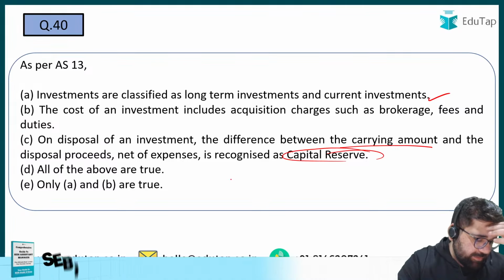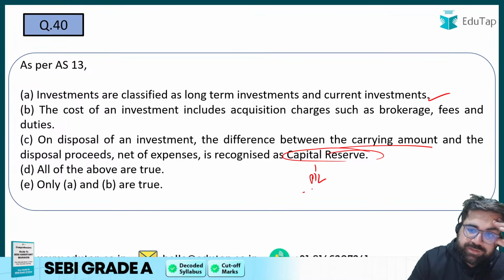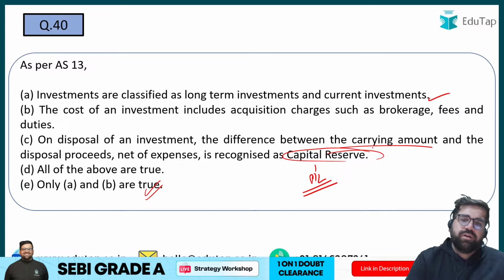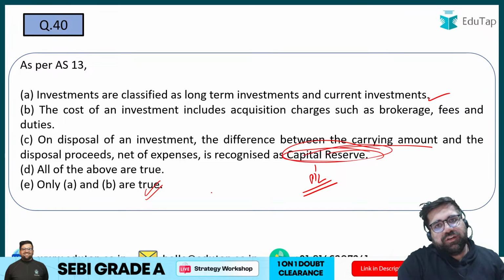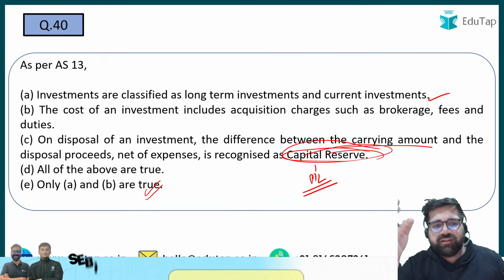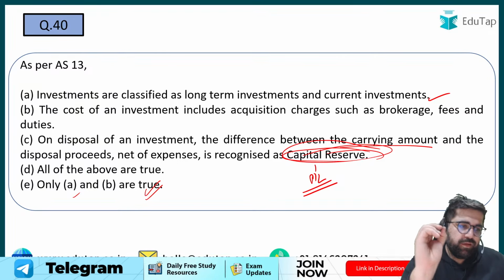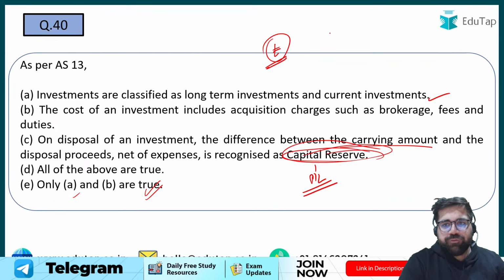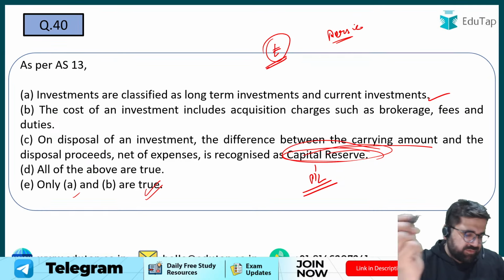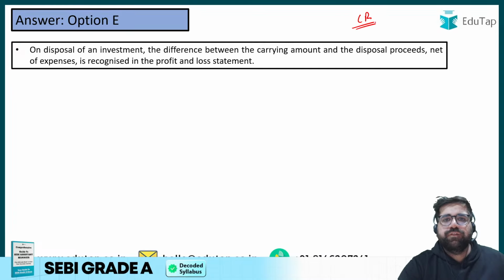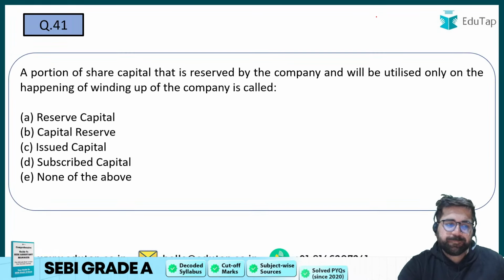Wow. Is it recorded in capital reserve or profit and loss account? How can D be the correct answer? It will be option number E only, right? It is not recorded in capital reserve. Capital reserve has its own different means, like sale of asset and whatnot, right? My answer will be E. The disposal amount is basically whatever you have been getting, that will be recognized in P&L. So my answer will be option number E. Come on guys, you have to revise. If you don't revise, then how will you survive? Yes, P&L is the correct answer. Capital reserve has its own different ways to get money, but not disposal.